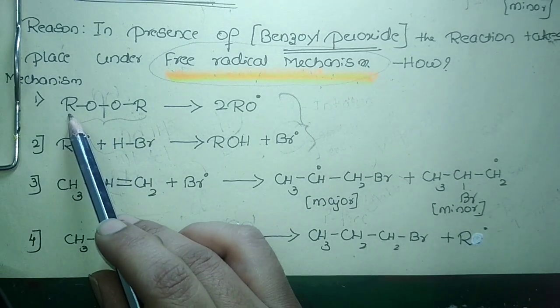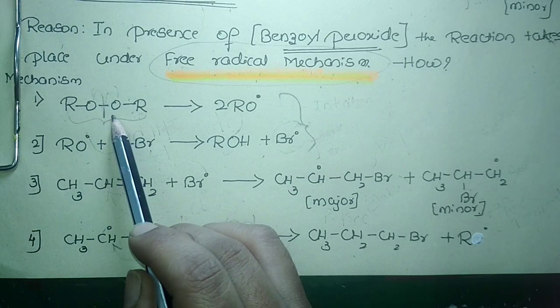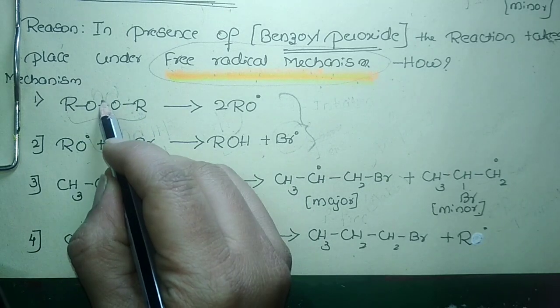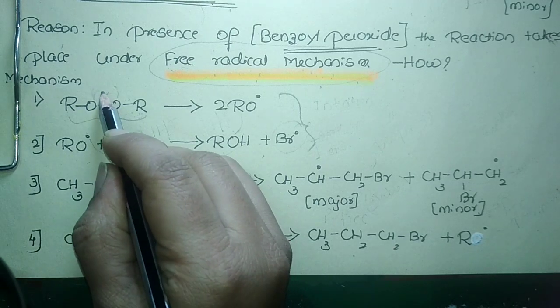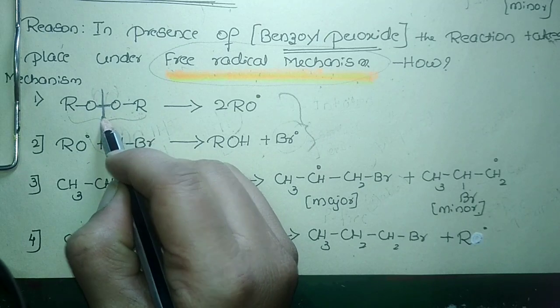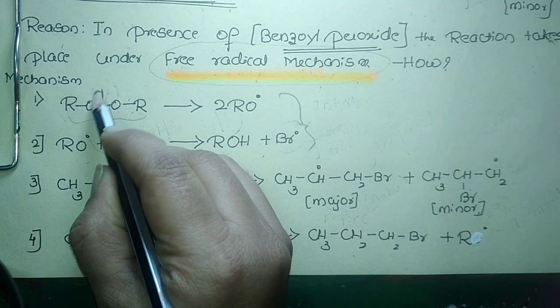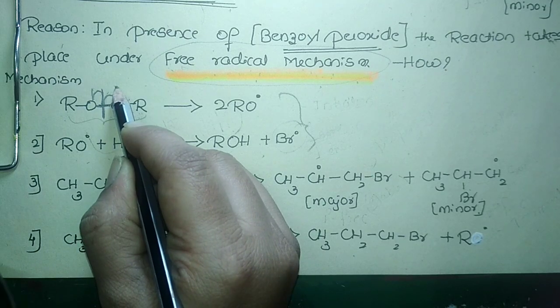Okay, this is called either alkoxy peroxide or aryl oxy peroxide. Here, let us consider aryl oxy peroxide. It will undergo homolytic fission, meaning the bond will break equally here. When the bond breaks equally, or homolysis takes place, what are we going to get? Obviously we will get the free radical.